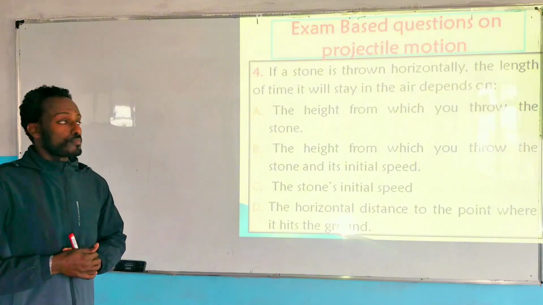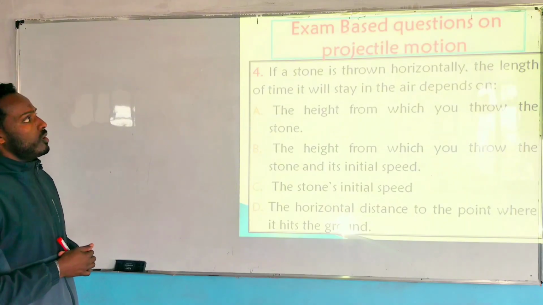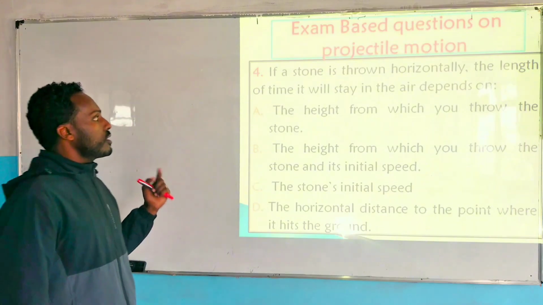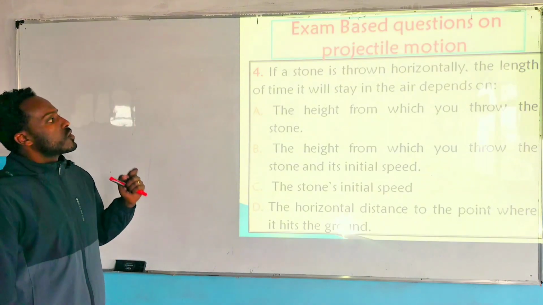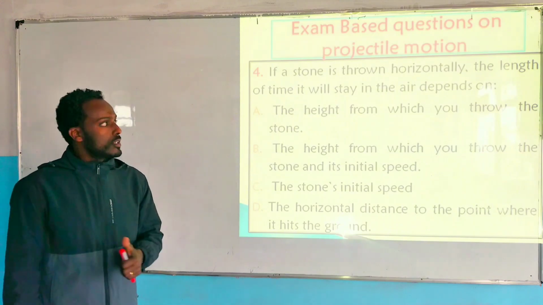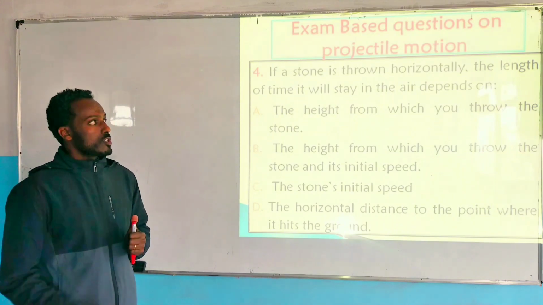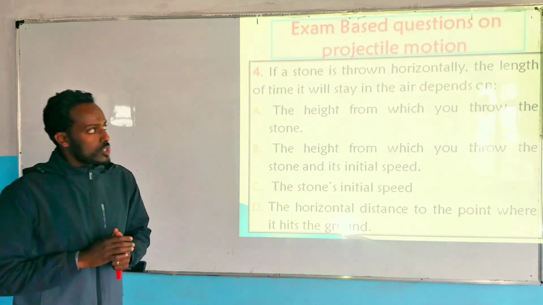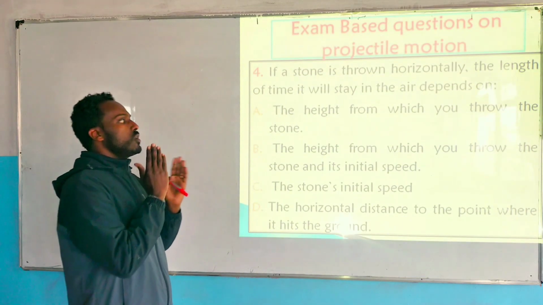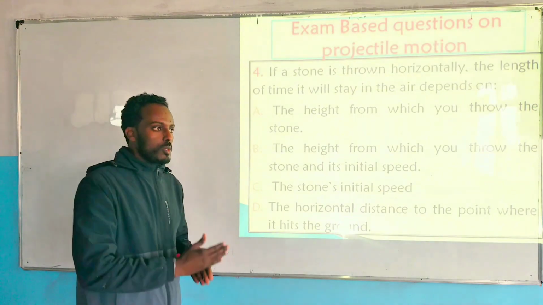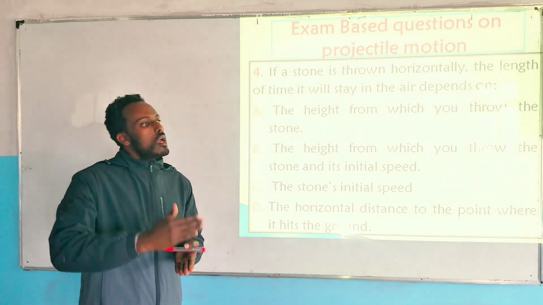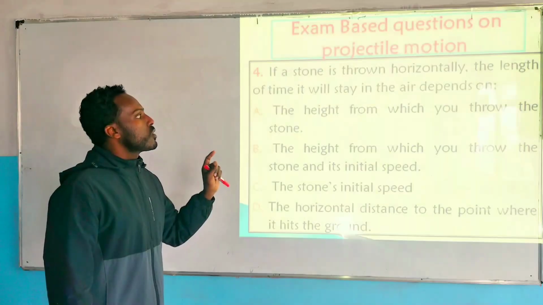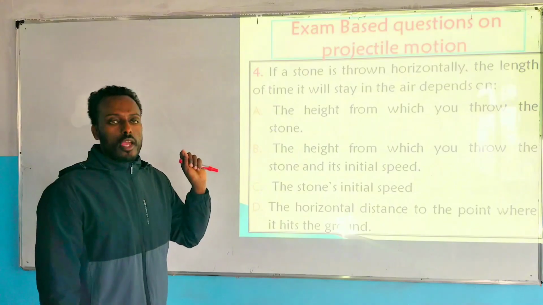let's see question number 4. አራተኛው ጥያቄ ላይ ስንመጣ ደግሞ if a stone is thrown horizontally, the length of the time it will stay in the air depends on ይላል። so the stone is thrown what? horizontally, which is horizontal projection. ስለዚህ horizontal projection ላይ ደግሞ ማን በምን ዲፔንድ ይሆናል? flight time በምንድን ነው ዲፔንድ የሚሆነው? range በምንድን ነው ዲፔንድ የሚሆነው? የሚሉትን ነገሮች በባለፈው ቪዲዮአችን ለማየት ሞክረናል።